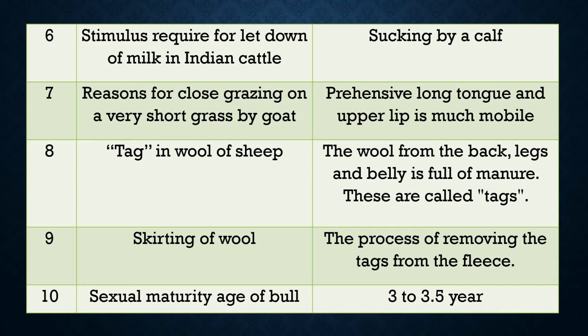Question 10. What is the sexual maturity age of a bull? Important question. Answer: 3 years to 3.5 years is the maturity age of a bull.